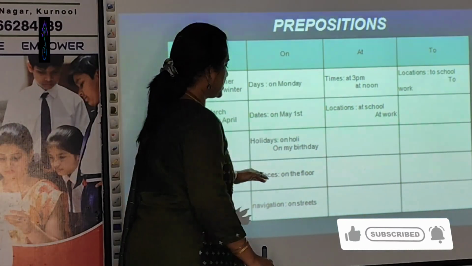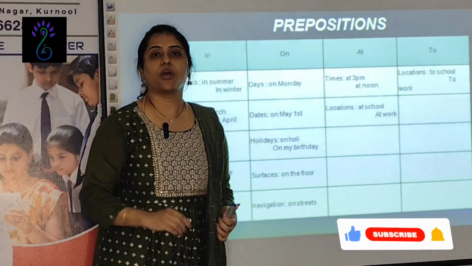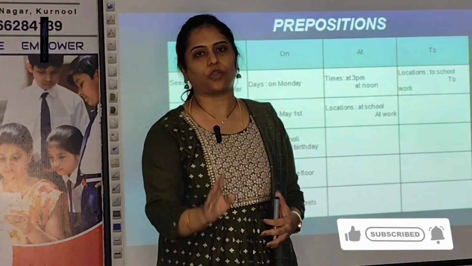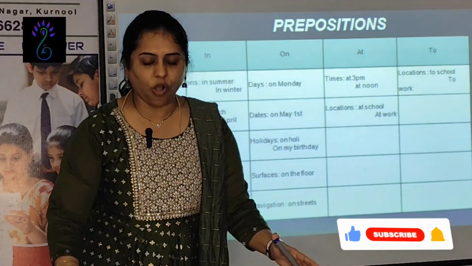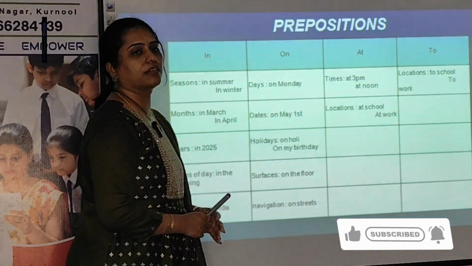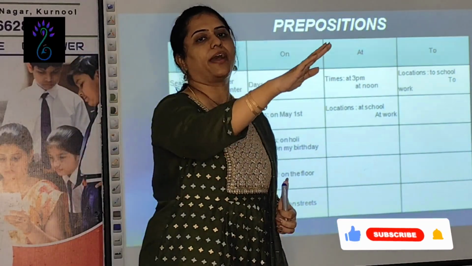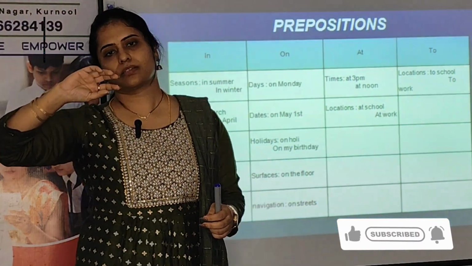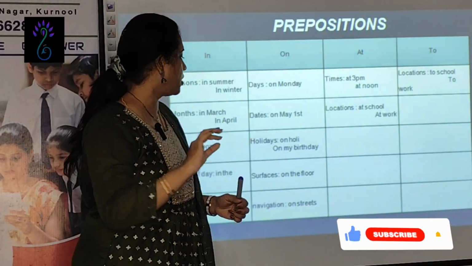Surfaces. On the floor, on the roof. When you are using surfaces, on the floor, she is sitting on the floor. Okay. Navigation, when you are moving on, she is walking on the streets. On, you use for navigations.